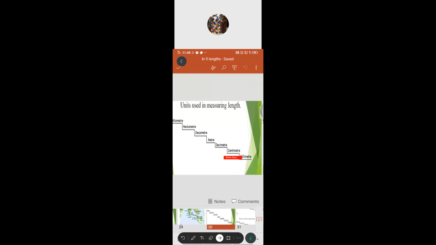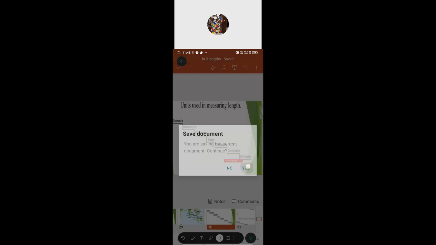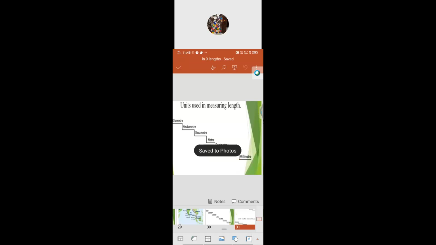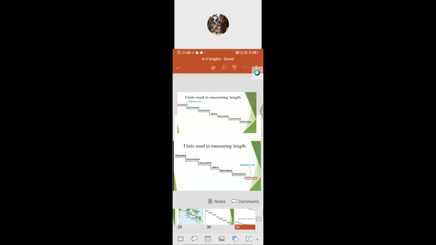Among these, kilometer is the highest unit, and millimeter is the smallest unit.